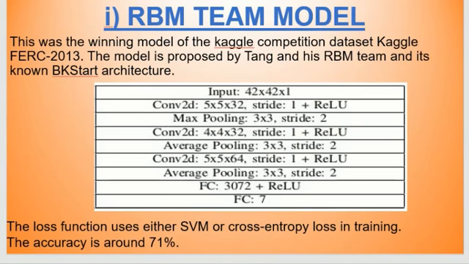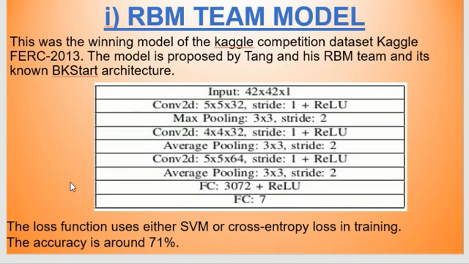Okay, I'm going to talk about the first one, the RBMT model. I don't have many details because this was the first Kaggle competition winner. There was a dataset available on the Kaggle website, FER 2013, and this model was the winner of that competition.